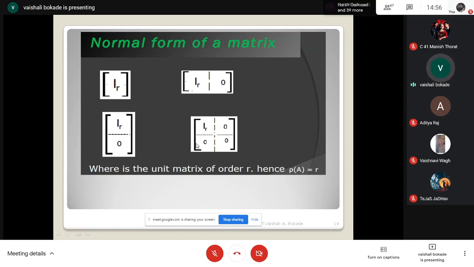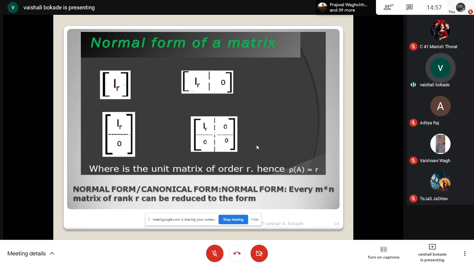Or in this last pattern, I'm having an identity matrix of order R, I may have 0 rows at the bottom, and I may have 0 columns on the right hand side. This is also normal form. So there are four types of normal form or canonical form: directly the identity matrix of order R, or the identity matrix of R with right hand side columns as 0, or the identity matrix of R with bottom rows as 0, or I may have 0 rows and 0 columns at the extreme right hand side column and bottom rows. These matrices I'm calling the normal form of a matrix with rank R.